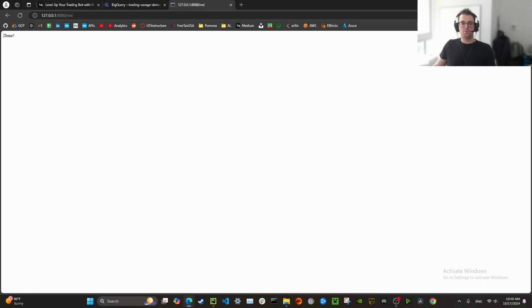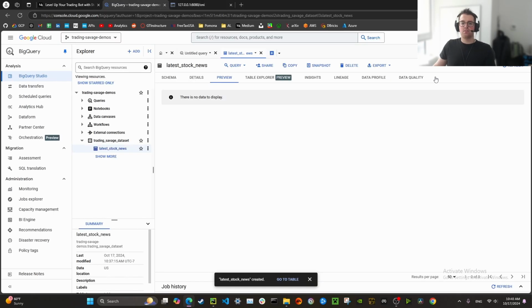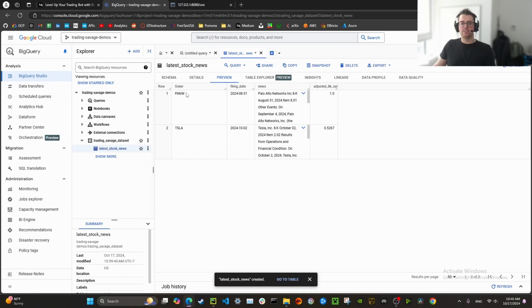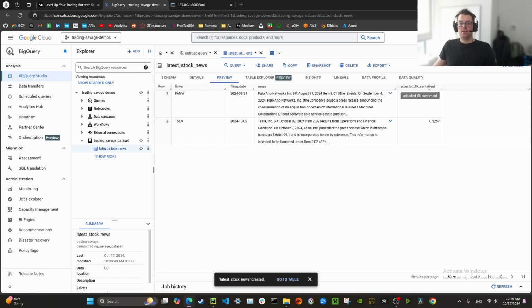Finally, we are going to take a look at the BigQuery table and see if it did anything. I'm going to click refresh, and here you can see it inserted 2 rows into our table with the ticker, filing date, and stock news from the 8K filing. Our stock news bot also analyzed the 8K sentiment and adjusted it for any of the keywords and categories that we have. So now that we have the main.py, requirements.txt, Dockerfile, and the cloudbuild.yaml file, we can go ahead and deploy this on Google Cloud.